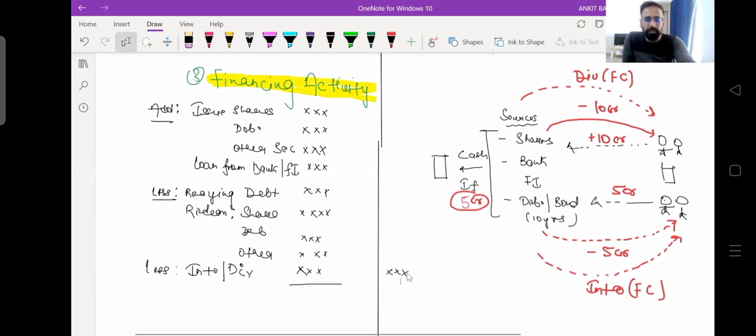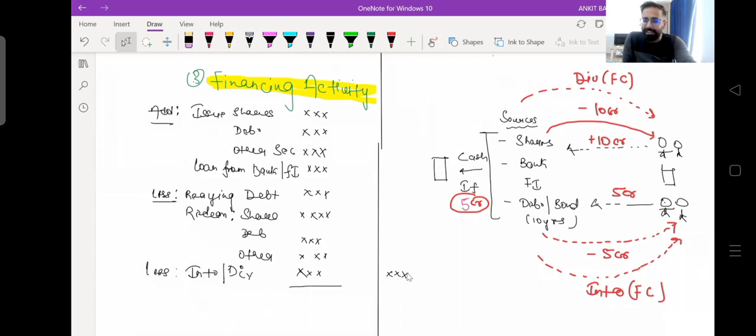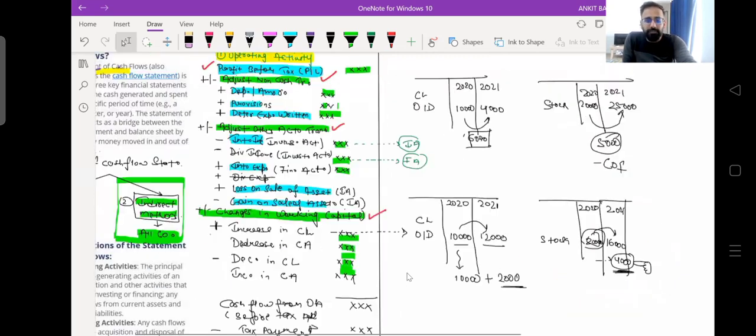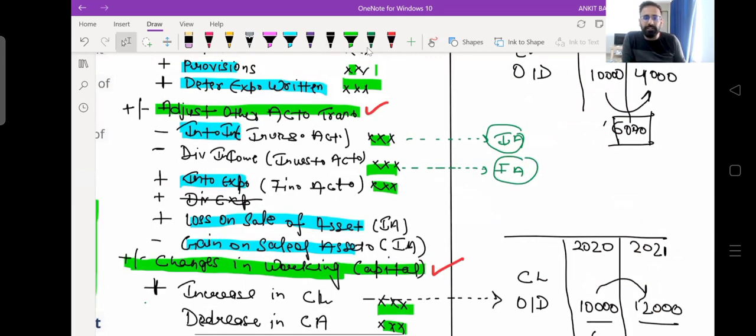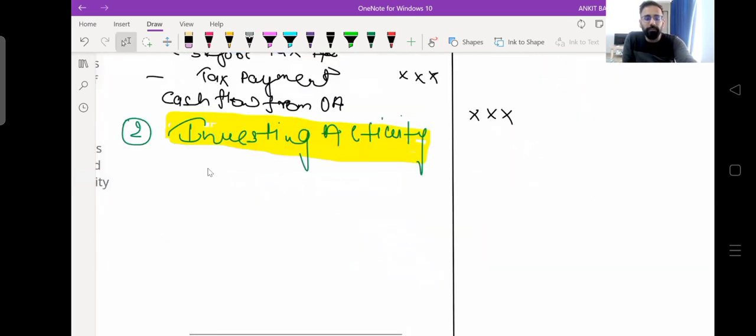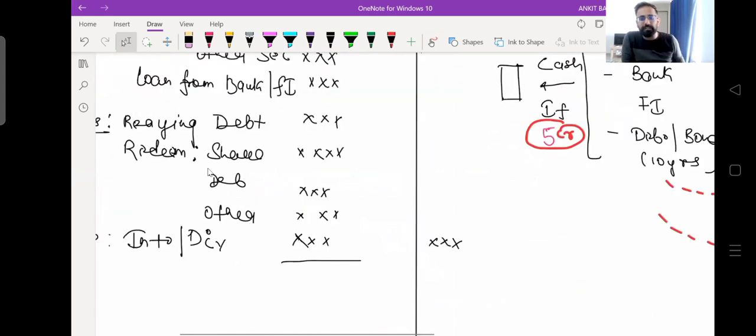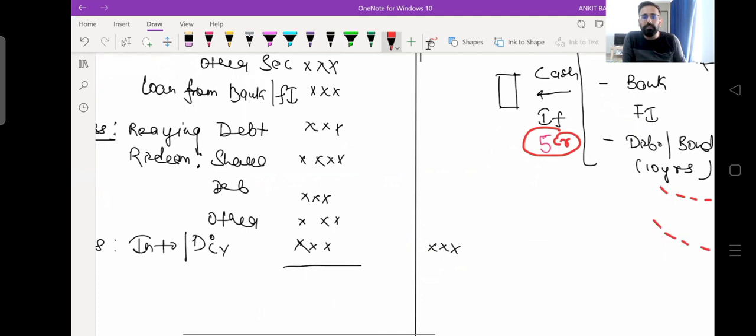Now if you see, we are using interest here if the company is paying any interest. In operating activity, we added back the amount of interest expense, and I wrote financing activity in brackets. That is the reason: I was adding back the interest expense because interest is not part of operating activity, it is part of financing activity. So I added interest expense there and I am reducing it from financing activity. You have to keep these transactions in mind because they are interlinked. In the next lecture, we will discuss investing activity, and then we will do a few cases. Thank you.